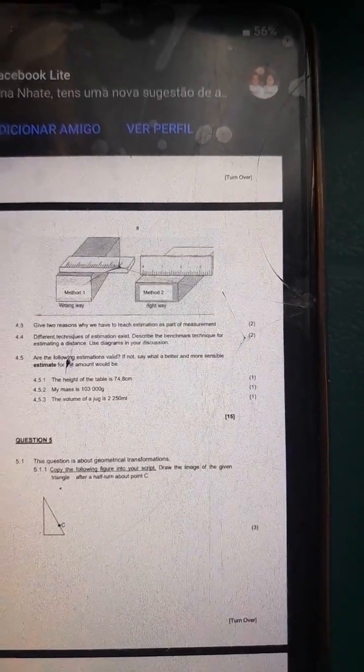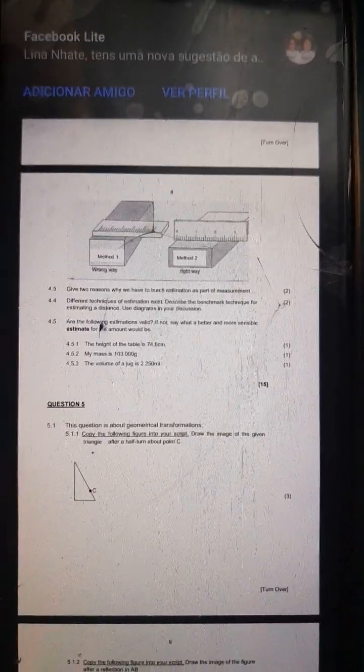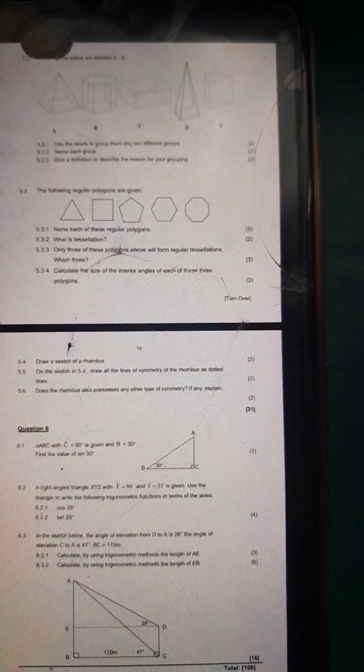I'll post them today so you can refer to them and see how to attempt them. Then question 5, the drawings, I'll also explain in our community.